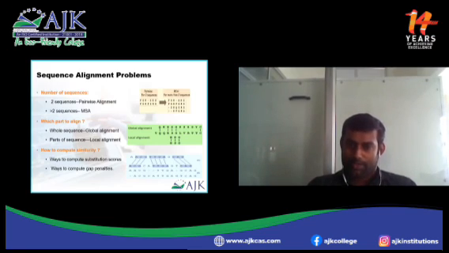When you write the result, the output will become A, gap, AA, CC, GG. Again there is a gap for C. In the second sequence, for A there is a gap. Like this you can compute the similarity. We are doing this manually, but there are some online tools, like Clustal and T-Coffee, that will perform these operations automatically.